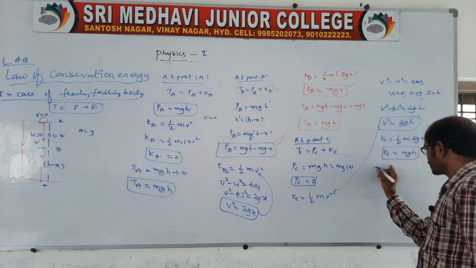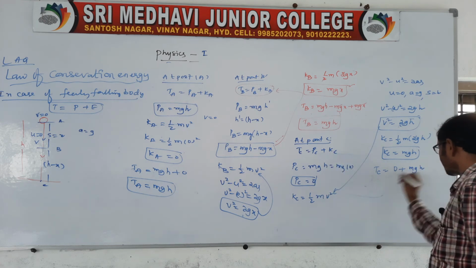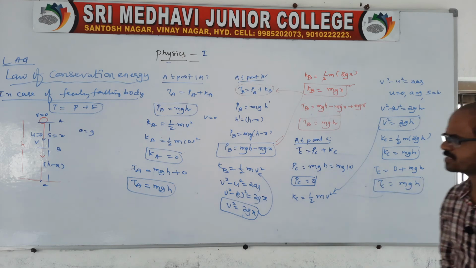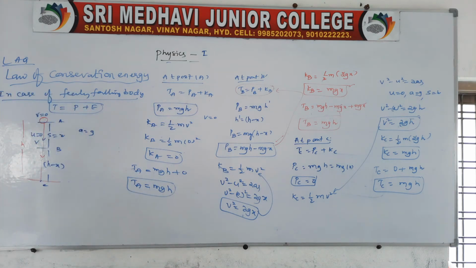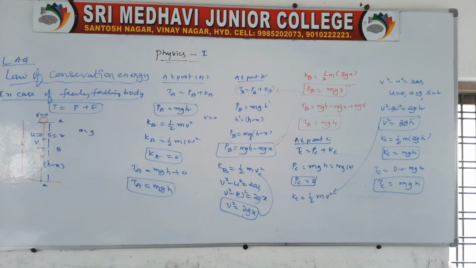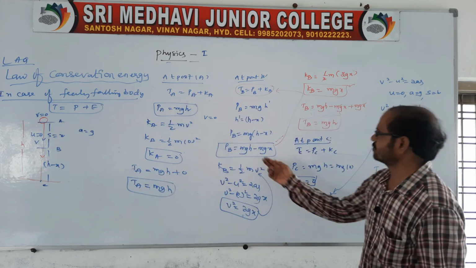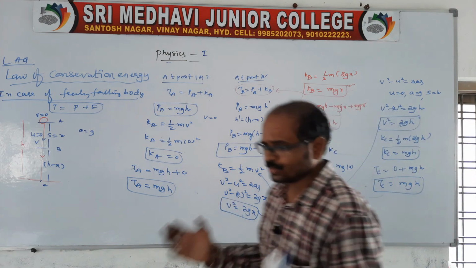Now you take total energy at a point C is equal to potential energy 0 and kinetic energy as mgh. Now you look at the three expressions and three points. Total energy at point A is equal to total energy at point B is equal to total energy at point C. During the free fall, the energy remains constant, which is in the form of potential energy, because at point A the energy will be mgh, at point B energy will be mgh, and at point C energy will be mgh.